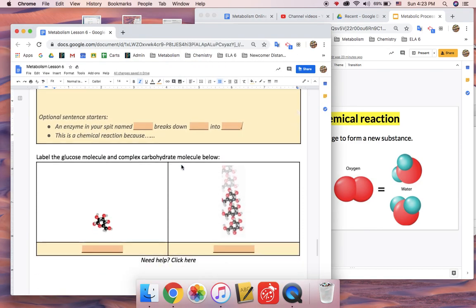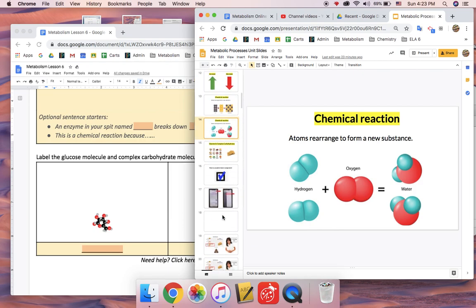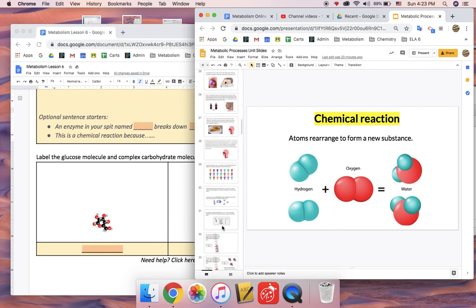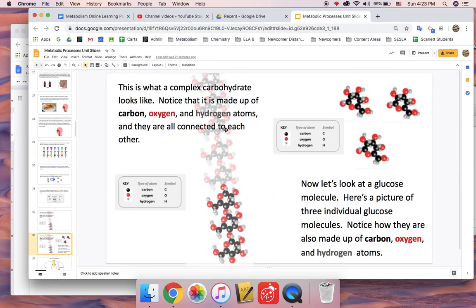The next thing you need to do is label the glucose molecule and complex carbohydrate molecule below. So again, if we go back to our video, we saw that these are the glucose molecules. They're really, really big and long. And these are the complex carbohydrate molecules, and these are the glucose molecules.